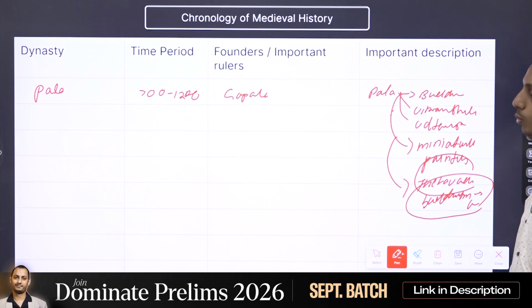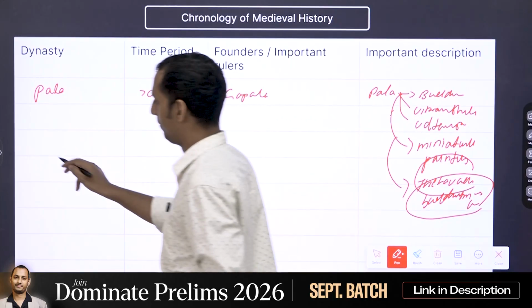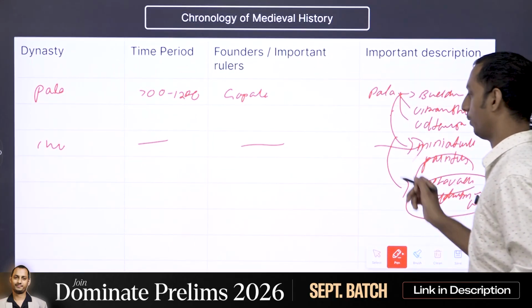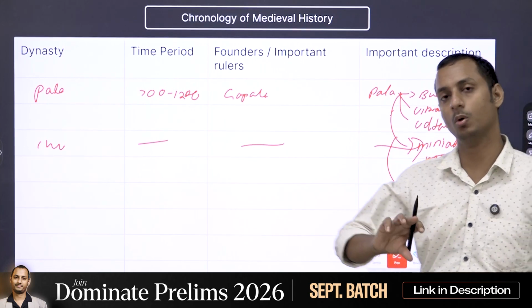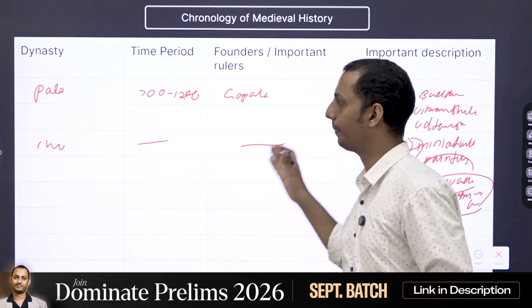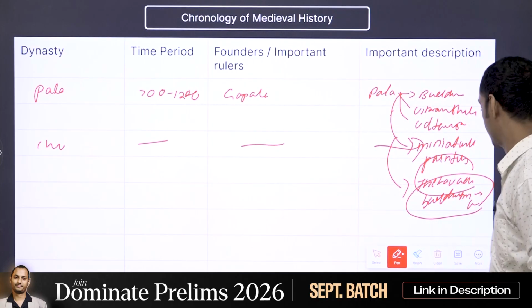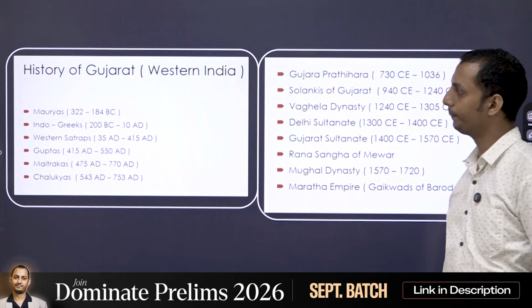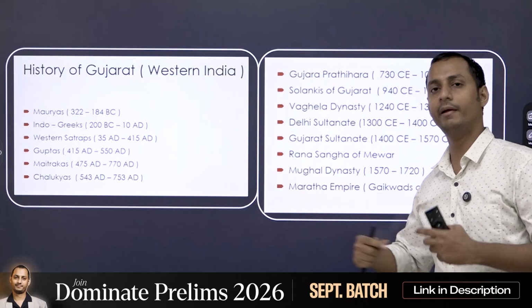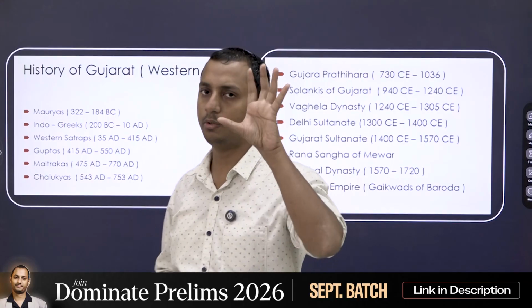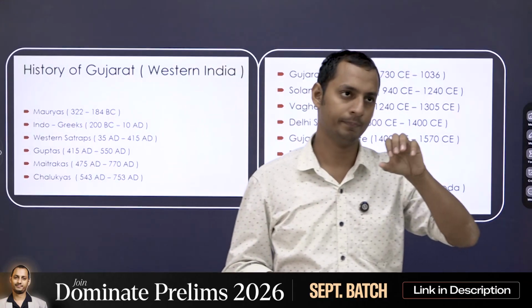So this is the way you have to make notes. Let's say, for example, Chandela dynasty: time period, important ruler, and the important contributions of the same. So with respect to all the lesser dynasties, make a one-page note regarding the dynasty, time period, founders, and also the important descriptions with respect to the same. Also, have a clear-cut idea of the chronology in mind. So let's say you take a particular place, let's say Gujarat.